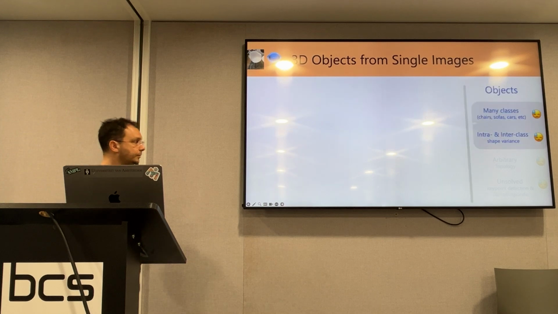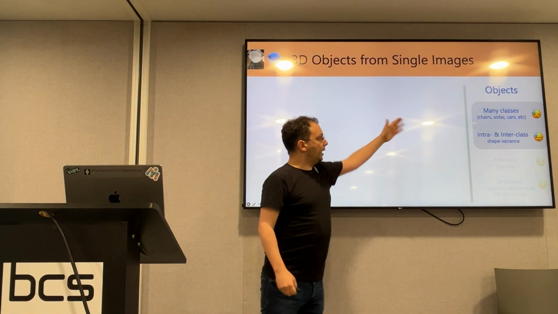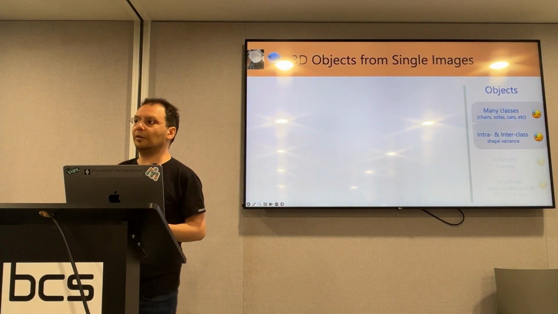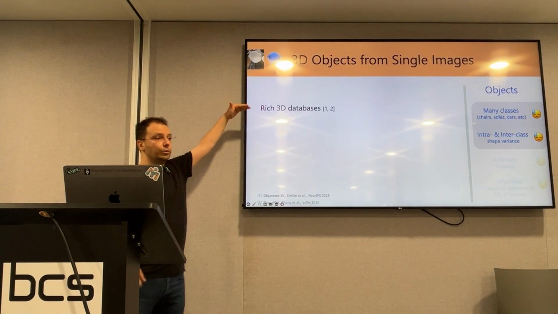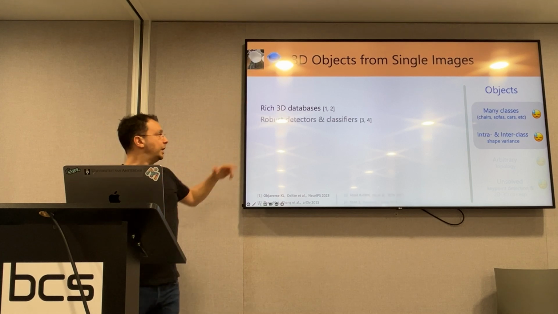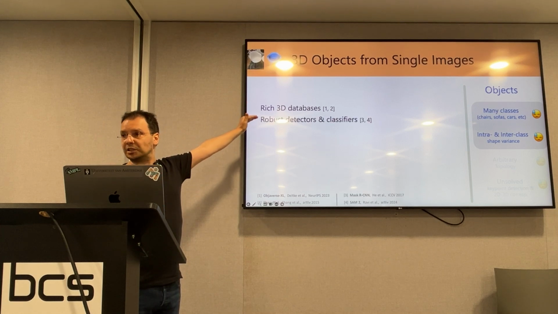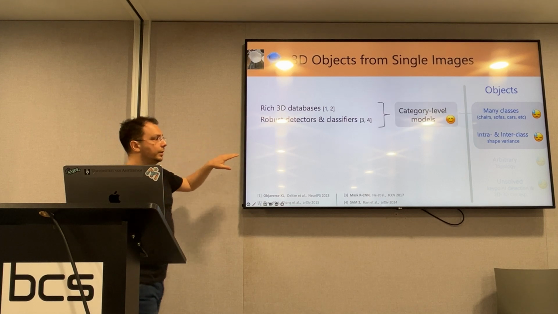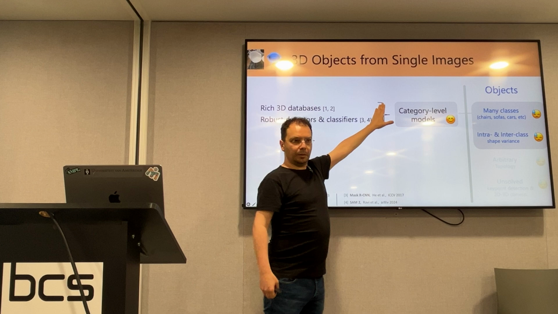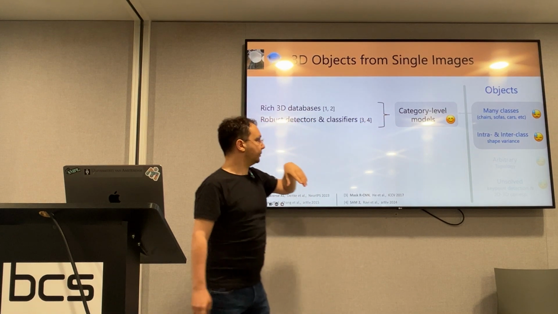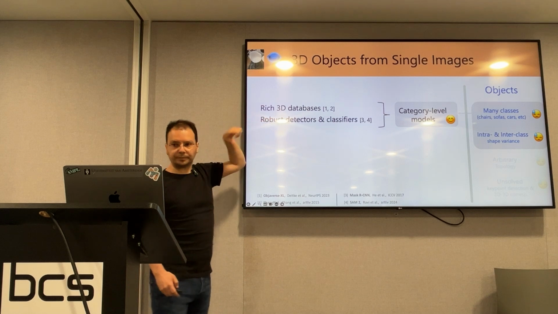So when we think about many classes and the huge shape variance, we observe that nowadays we have rich databases because we anyway exploited them for retrieval. But we also have robust detectors and classifiers. We conclude that maybe it makes sense, in a practical sense, to have category-level models for robustness, because we can detect the class.